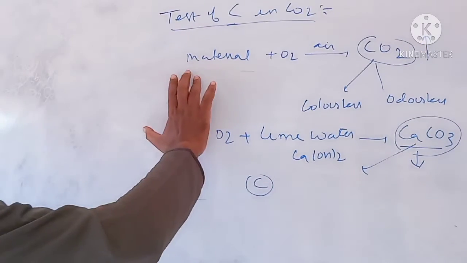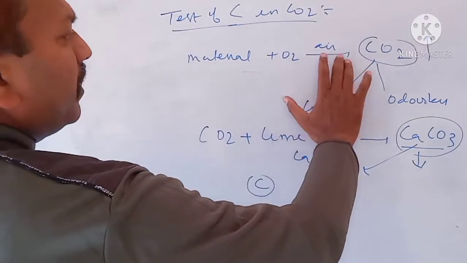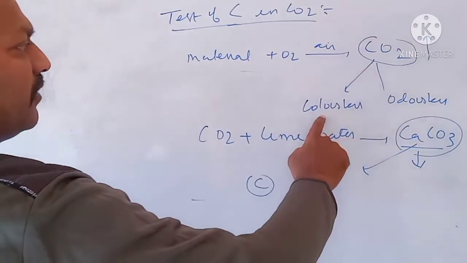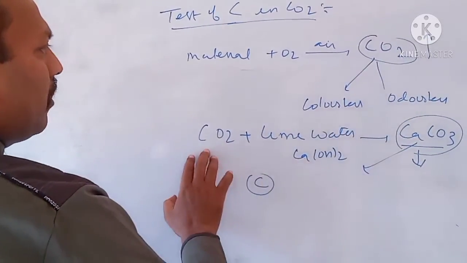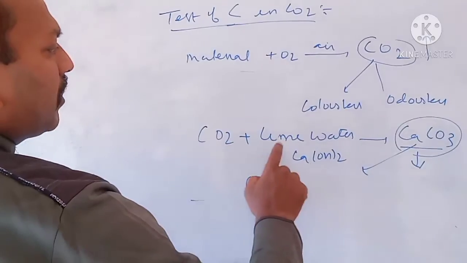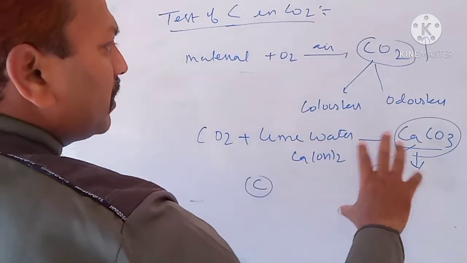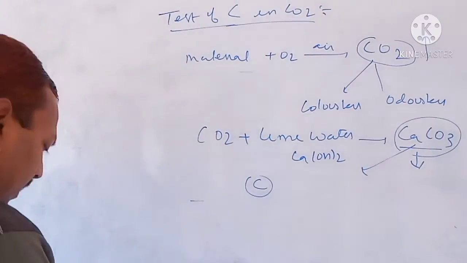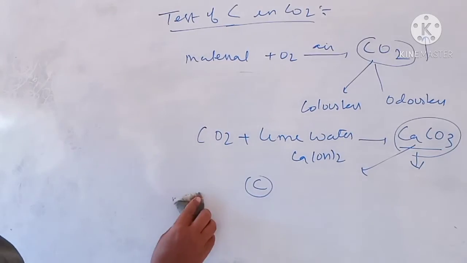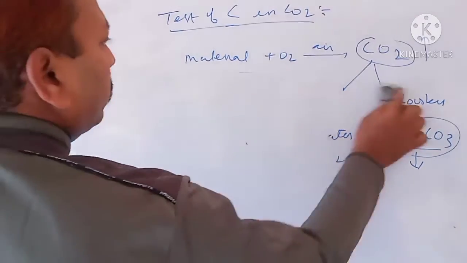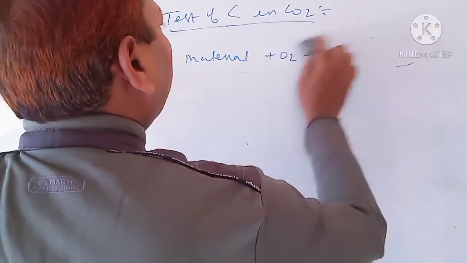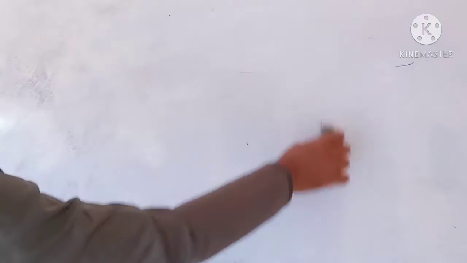When any material is burnt in the presence of air, it produces carbon dioxide, which is colorless and odorless. When this CO2 gas comes in contact with lime water, the lime water turns milky, and that material contains carbon and is made up of carbon compounds. So this was our test of carbon.